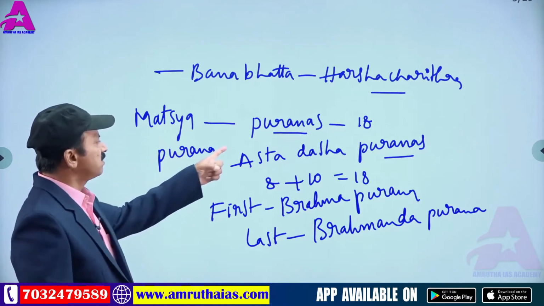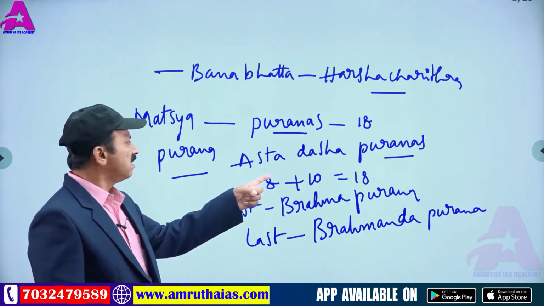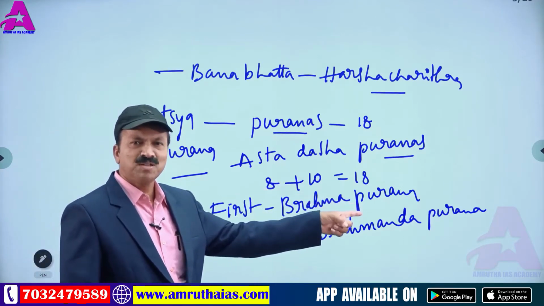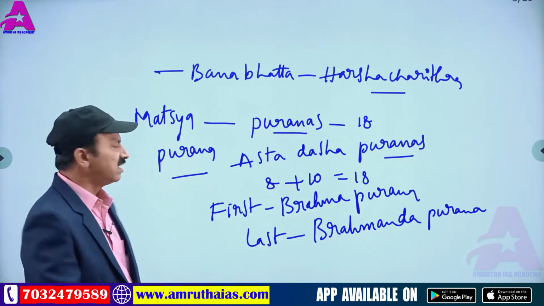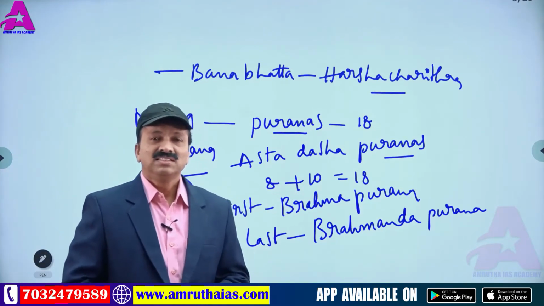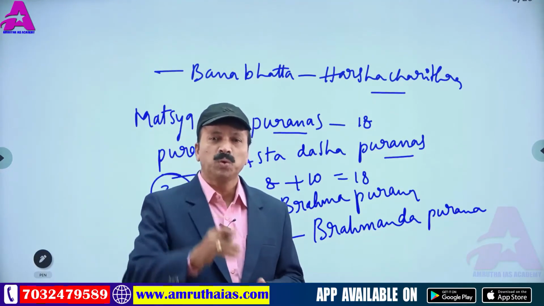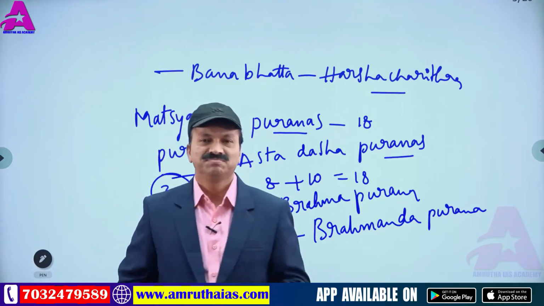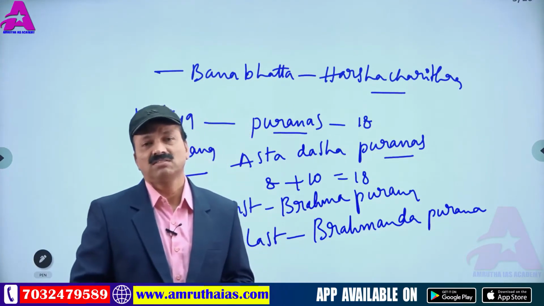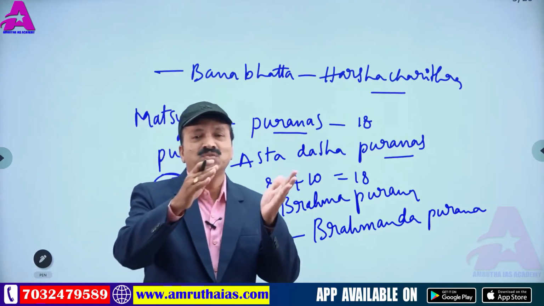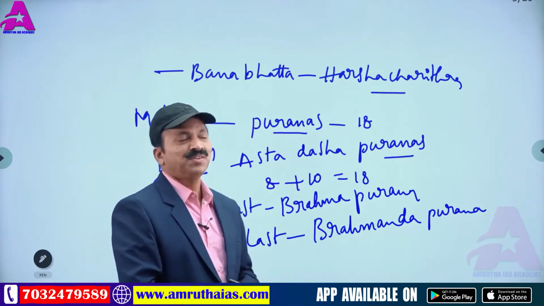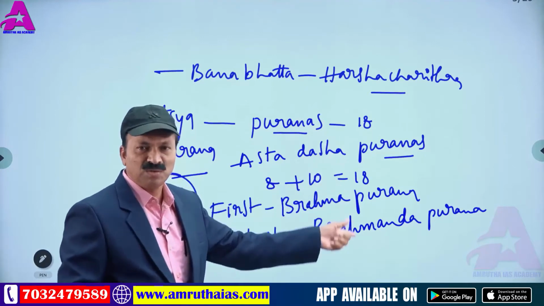You have to remember the Puranas. How many Puranas are there? Ashtadasha, Ashta indicates 8 and Dasha indicates 10, so 18 Puranas. Matsya Purana says there are 30 rulers in the Shatavahanas. In the examination sometimes 4 rulers are given, and you have to put them in order: Pulamavi 2, Kuntala Shatakarni, Hala Shatavahana, Gautami Putra Shatakarni. You have to know the names of all the rulers. I will write all the names of the 30 rulers on the board.